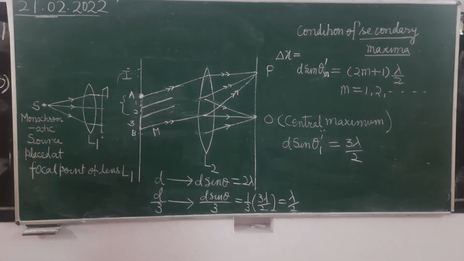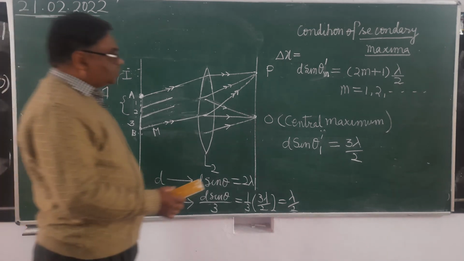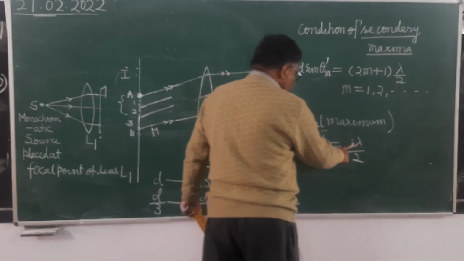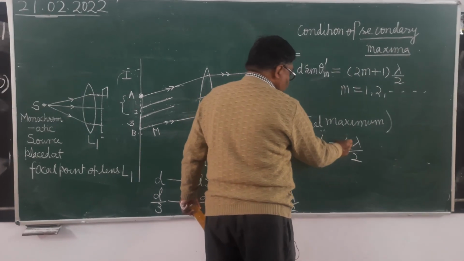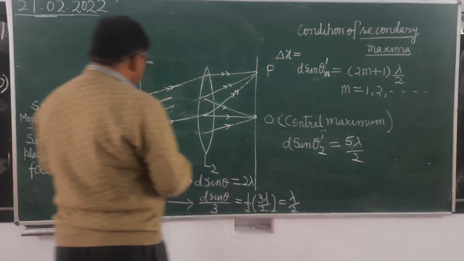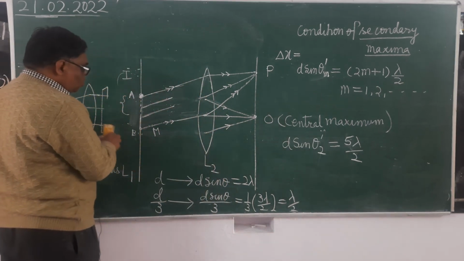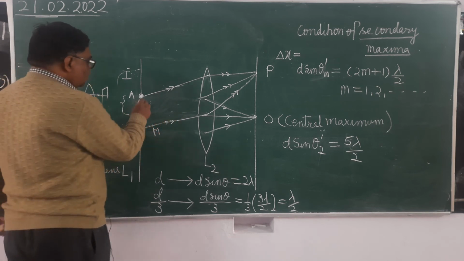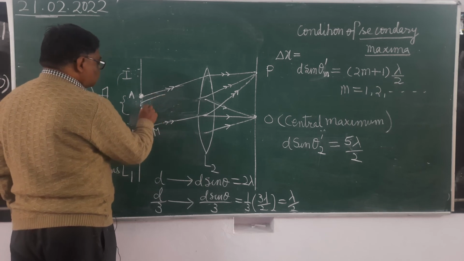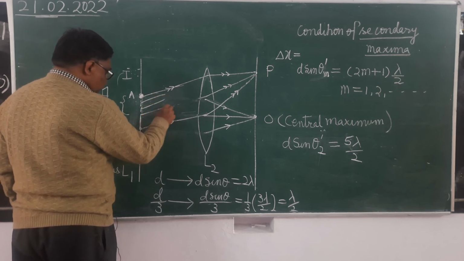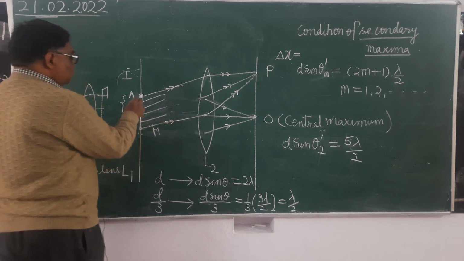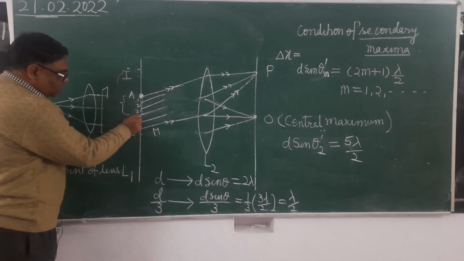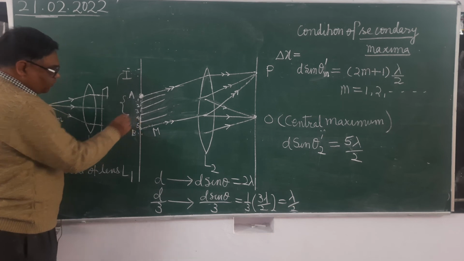Now see here, what is the mathematical condition of second order secondary maxima? It will be m equals 2, you will substitute 5 lambda by 2. Now we will assume that the slit is made up of how many equal parts? The slit is made up of 5 equal parts. Here I am showing one part, third part, first and second. It's clear? Then this is third and fourth, and this is fifth.